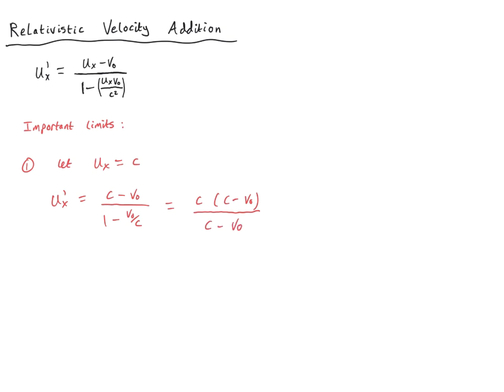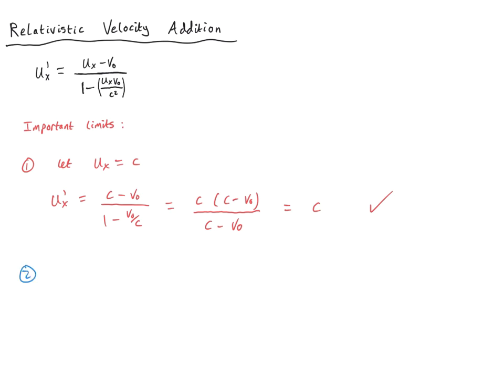c minus v naught cancels top and bottom, and we obtain the speed of light c. This is, of course, extremely important because it tells us that indeed, according to relativistic velocity addition, the speed of light is the same in all reference frames. Irrespective of the relative velocity connecting our two reference frames, v naught, this factor just cancels out, and we obtain the speed of light as something which is constant in all reference frames. So this result confirms the fundamental postulate that we actually started out with.